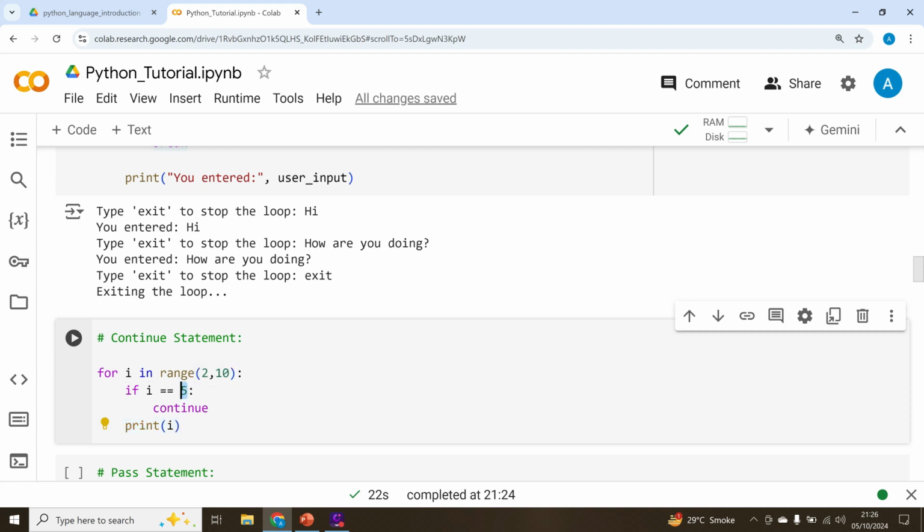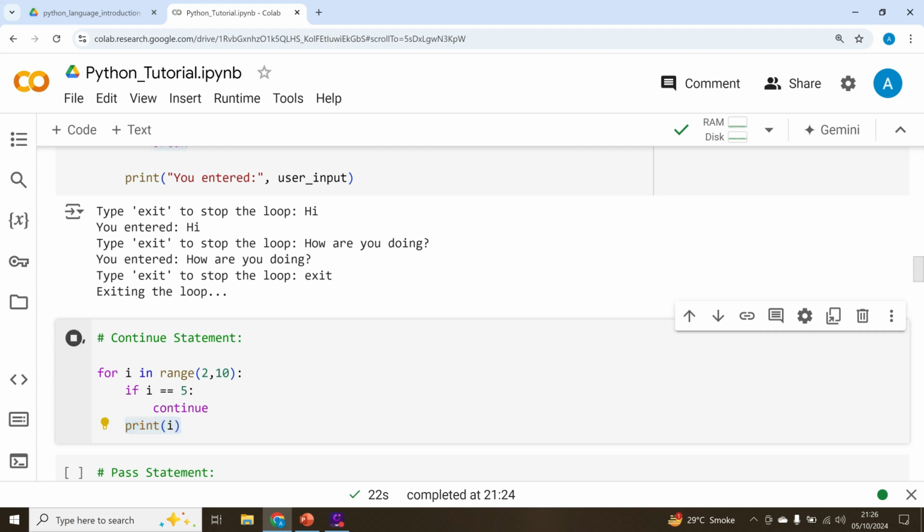So for example, when it reaches 5, it will execute continue, and this continue statement will tell it not to execute any other line of code and go to the next value, which will be 6. So once this code is printing, it will print every value 2, 3, 4, and once it sees 5, the print statement will not be executed because it will just skip it and go to 6.